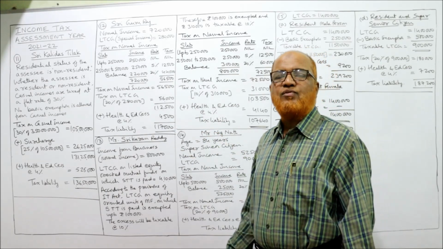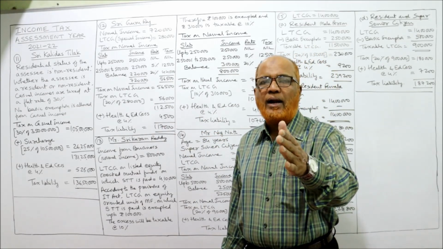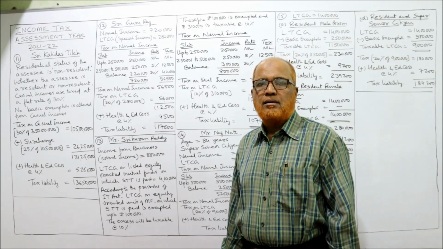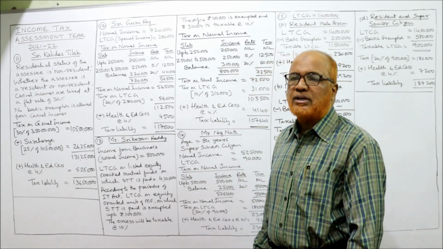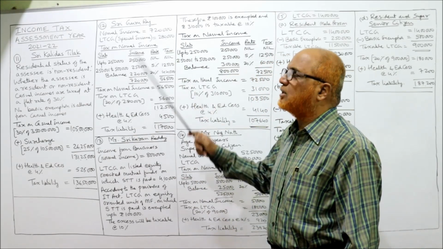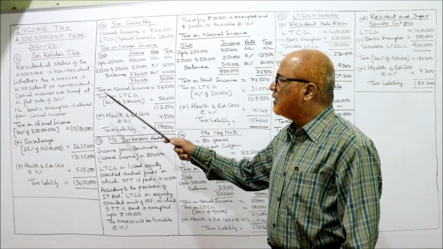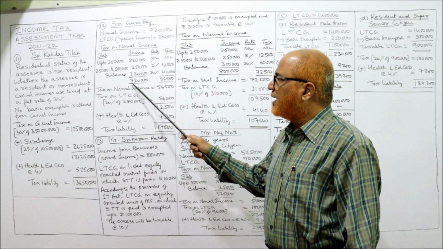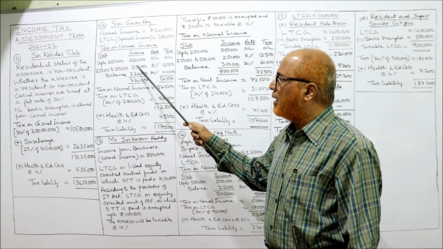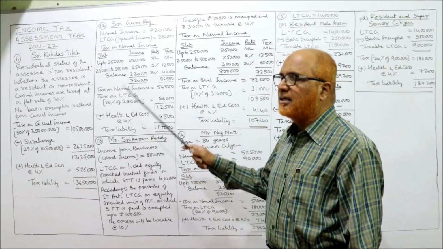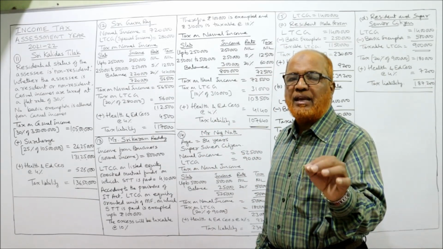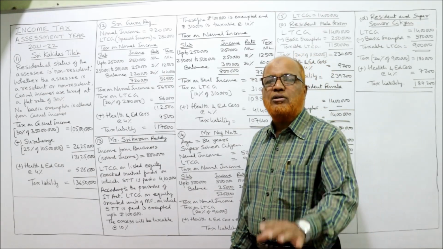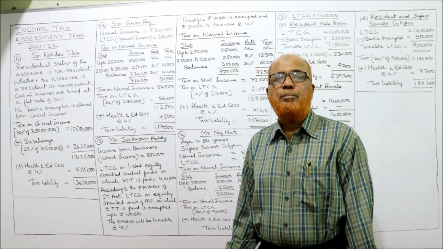The next slab goes from 5 lakh 1 to 10 lakhs. But our income is not going to 10 lakh. Our income is only 7,20,000. So we'll take the balance. 7,20,000 minus 2,50,000 minus 2,50,000, remaining 2,20,000. The balance remaining is 2,20,000, on which the tax rate is 20%.